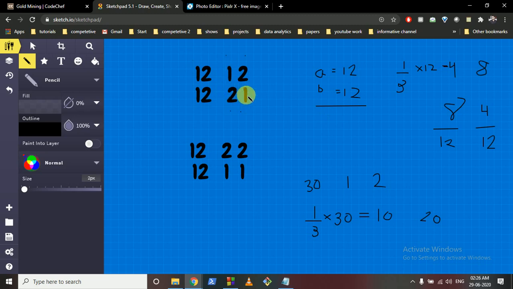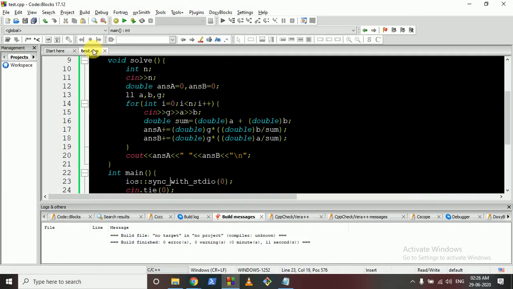What you can easily do here is, for every mine, find out what fraction of the total gold will go to Chef and Shefu, and do it for every mine. You are given the time it will take, so do this fraction thing and find out how much of the total gold of this first mine goes to Chef and Shefu, and then next mine, and so on. We'll do it for all the n mines, and that's the answer. I hope you understand. So I'll take it on to the code now to make it more clear.